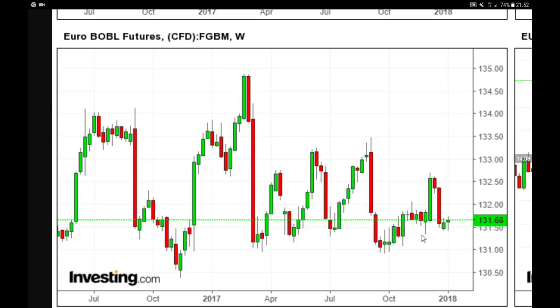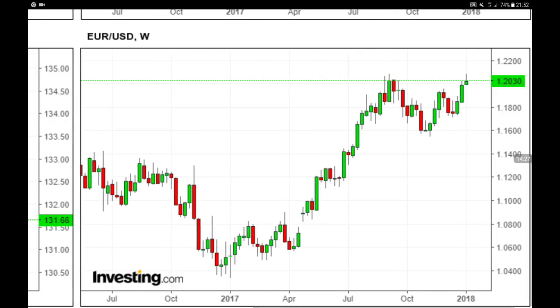Okay, so now we are here and we are in an inside week candle. Maybe we are finding a support over here, and maybe we can bounce back and go back towards the 132 and next 132.50. Okay, so let's wait and see, but we need more confirmation.